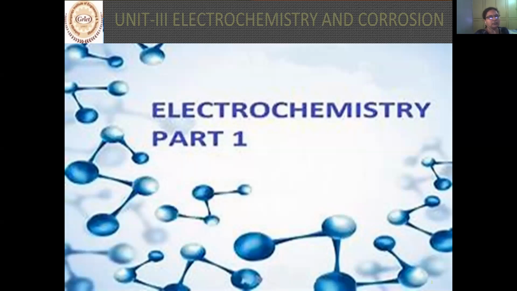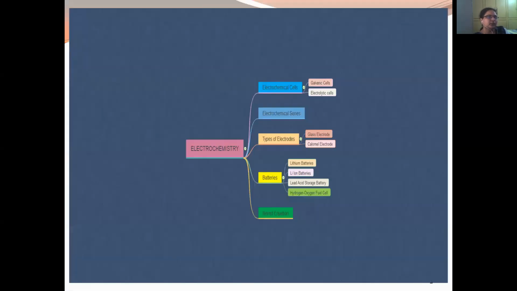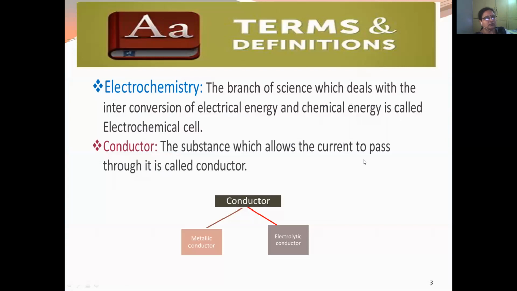So, today we are going to study something about electrochemistry. In electrochemistry, you have different topics to study, but today we are going to cover part one, that is electrochemical cells, galvanic and electrolytic cells, in detail. First we need to know some terms and definitions.